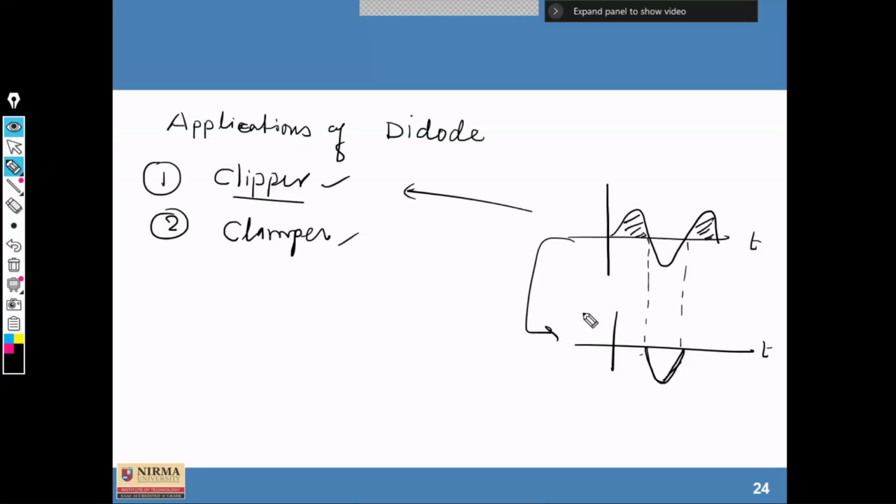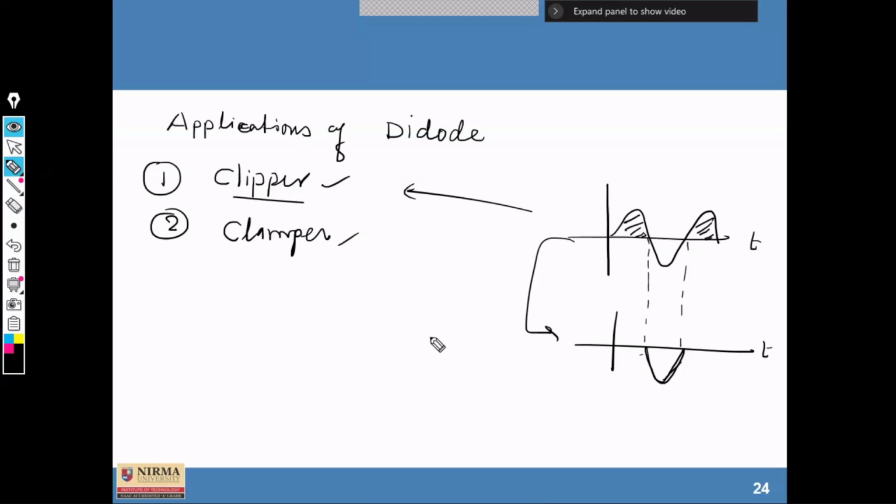Similarly, a clamper circuit is used to restore or change the DC reference of an AC signal. We can have different clamper circuits where we can change the input to different forms.